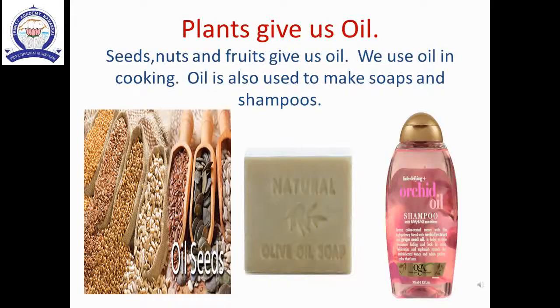The next one is plants give us oil. Children, where do we get oil? We get oil from plants, seeds, nuts and fruits. What is the use of oil, children? The oil is used for cooking. Oil is also used to make soaps and shampoos.